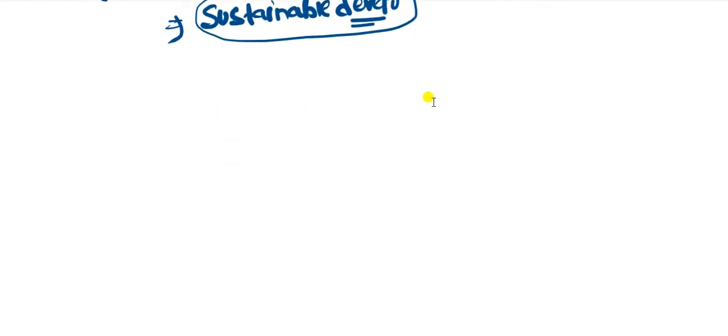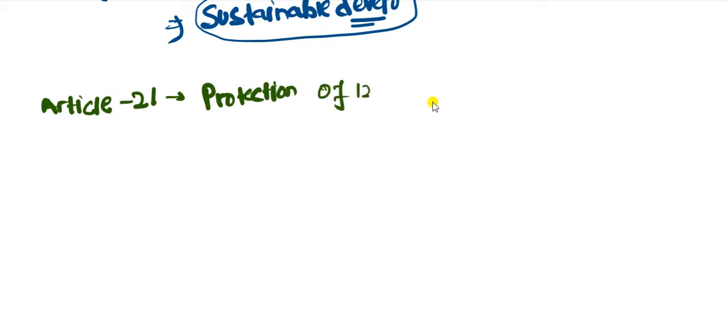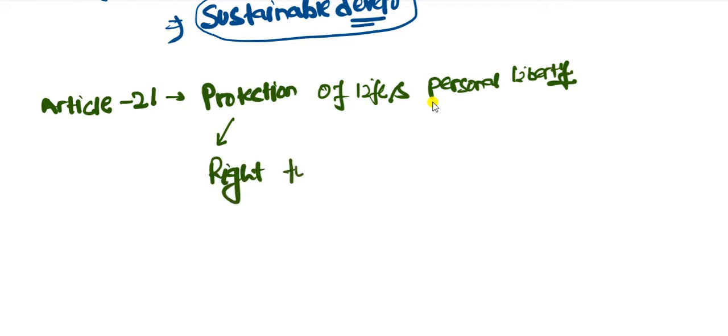Now, where did this NGT come from? It has been influenced by Article 21. This is the third point you should remember. It came from Article 21, protection of life and personal liberty, under the subcategory of the right to a healthy environment.